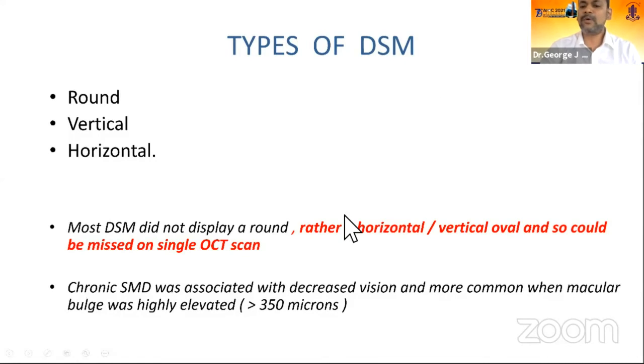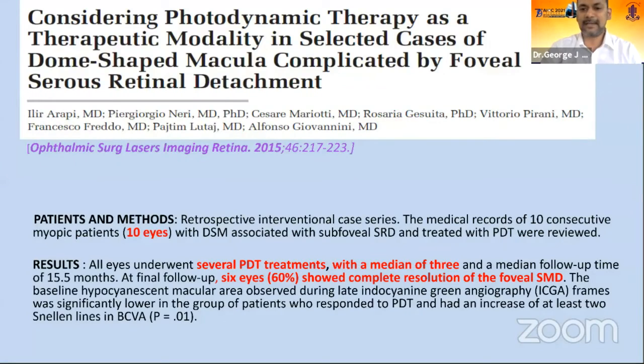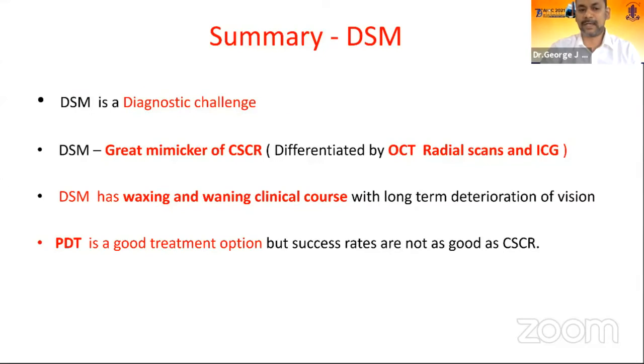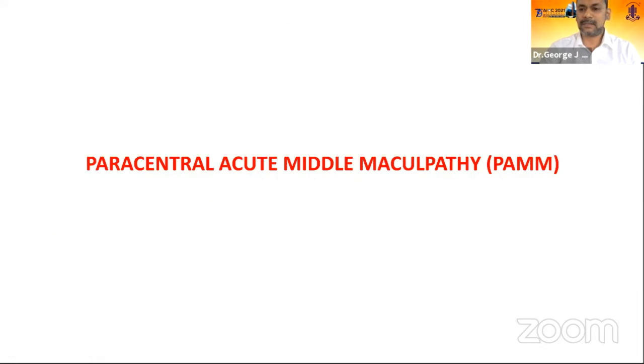So the dome could be horizontally or vertically oval. So a single OCT scan may not be sufficient. You need a radial OCT scan to pick up this lesion. And PDT is a promising treatment in around 60% of the cases, but the only thing is 2 or 3 sittings of PDT may be required. So it's a diagnostic challenge, dome-shaped maculopathy, a great mimicker of CSR. OCT radial scans and ICG are the catch here to diagnose. It has a waxing and waning clinical course with long-term visual deterioration, but PDT is a good treatment option in this condition.